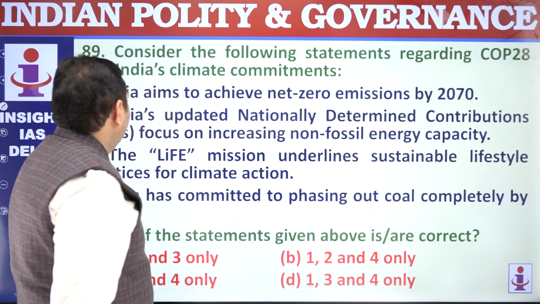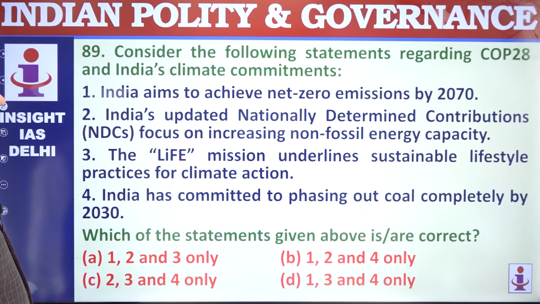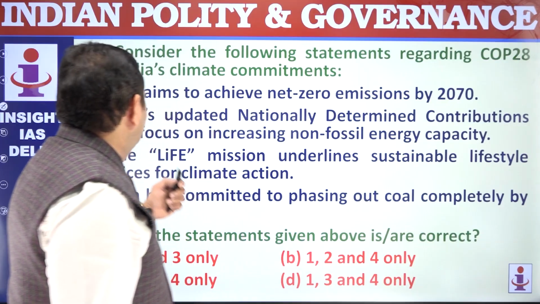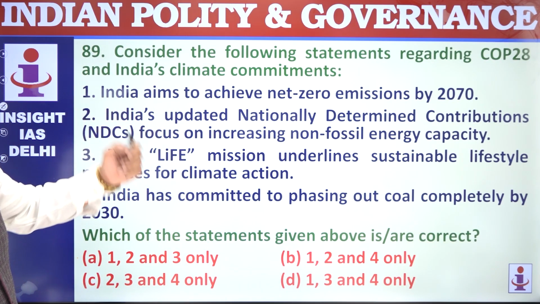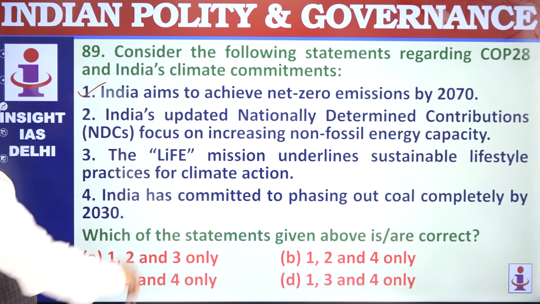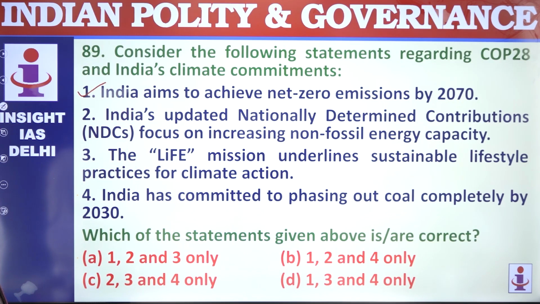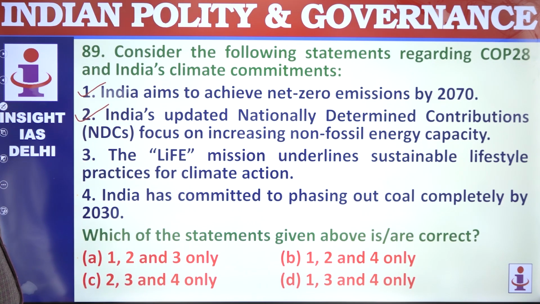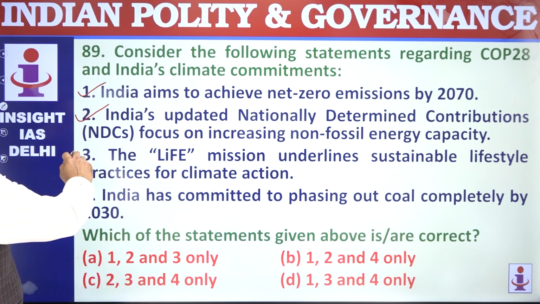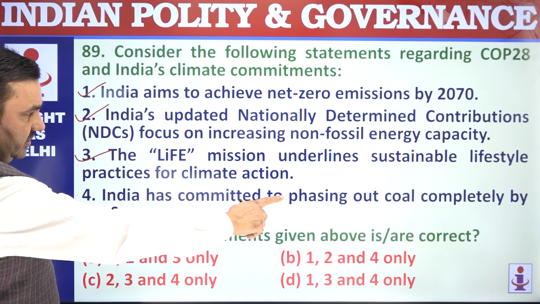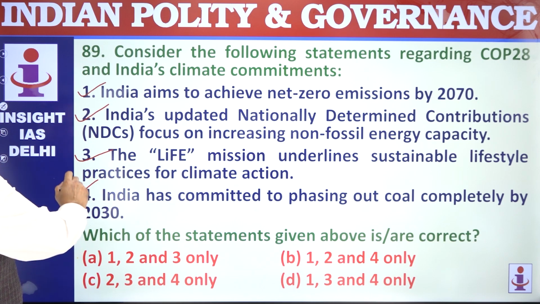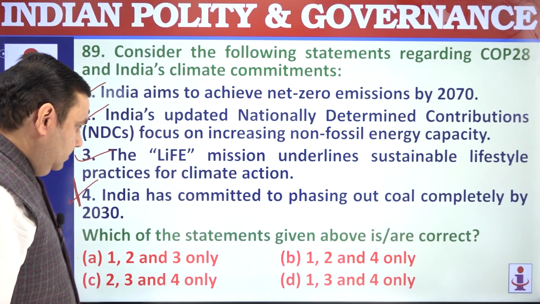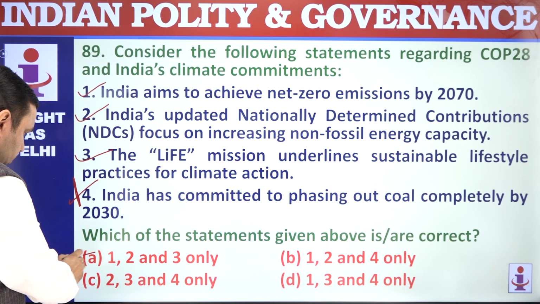88. And then consider the following statements regarding COP28. India aims to achieve net zero emission by 2070. That's correct. India's updated nationally determined contributions focus on increasing non-fossil fuel capacity. That's correct. The LiFE mission underlines sustainable lifestyle. That's correct. India has committed to phasing out. India has not committed to phasing out. India says it will gradually reduce, but it's not getting phased out by 2030. 1 to 3.